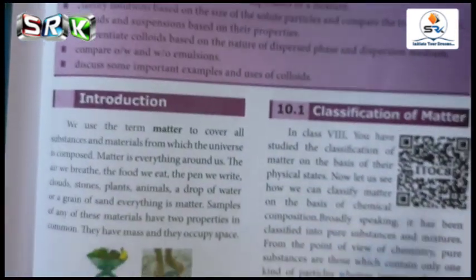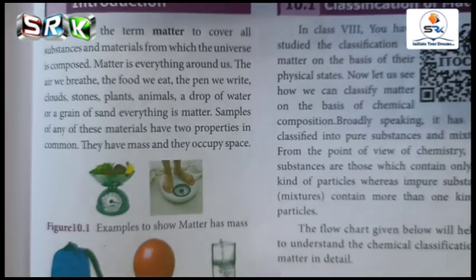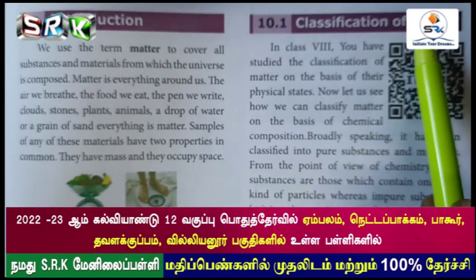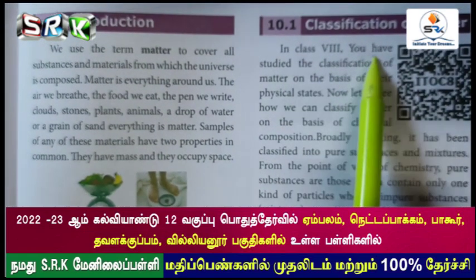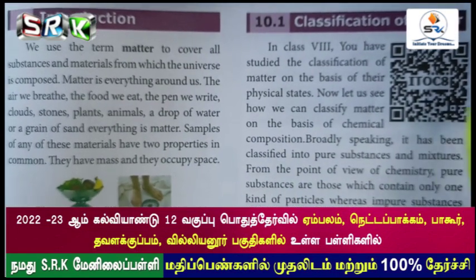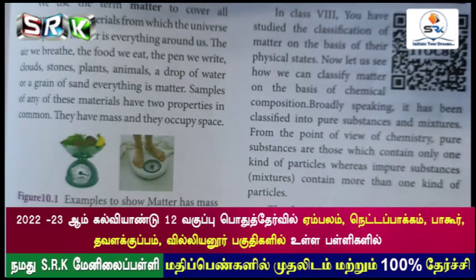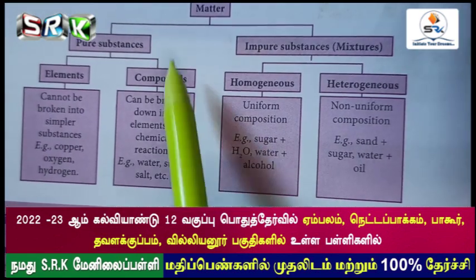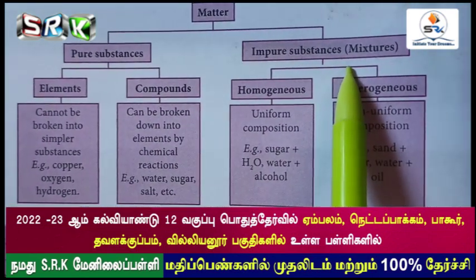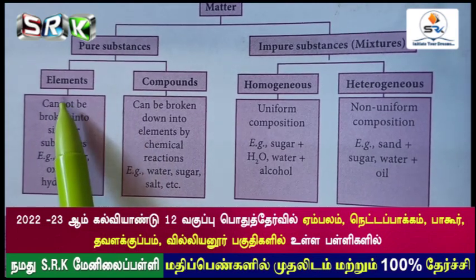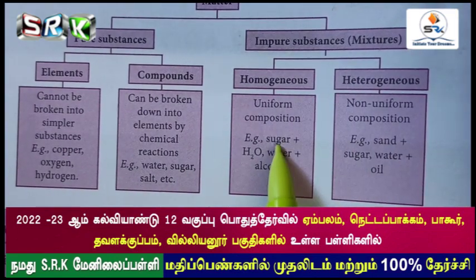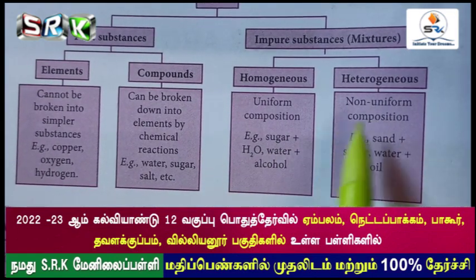Once again we will recall what we have seen in the previous class. That is the definition of matter, and next the classification of matter, that is the physical states of matter you have studied in your earlier classes. And on the basis of chemical composition, it is classified into pure substances and impure substances. Pure substances are classified into two types, elements and compounds, and examples also we have seen for that. And impure substances are homogeneous and heterogeneous, and the examples also we have seen for that.